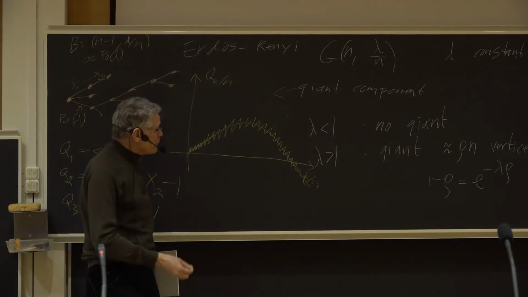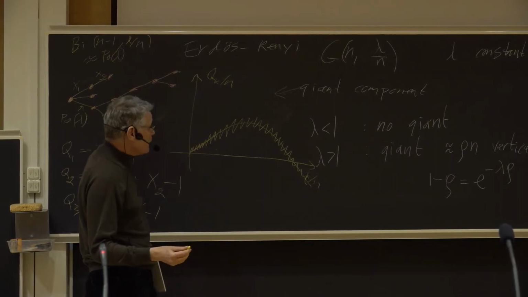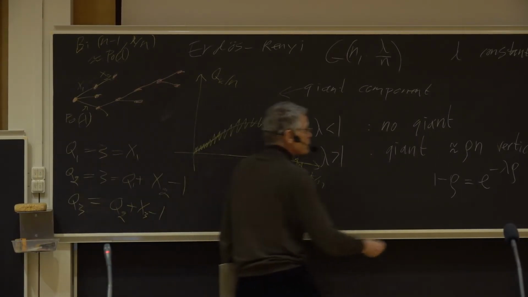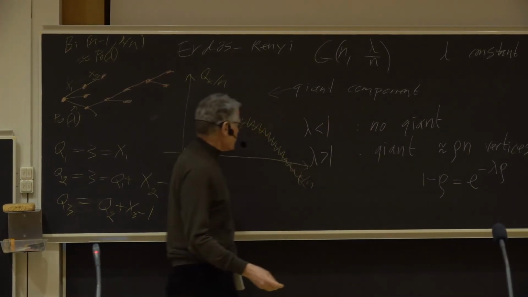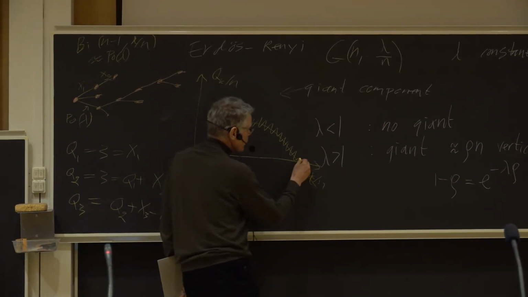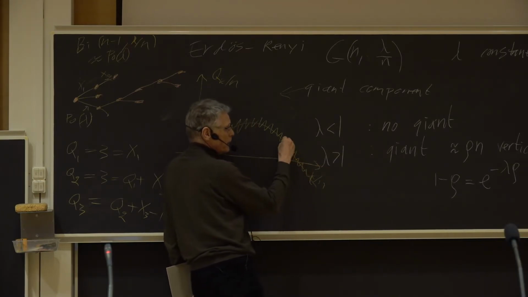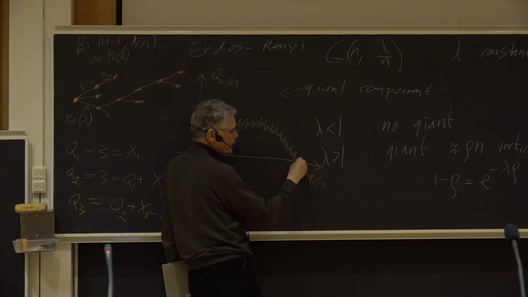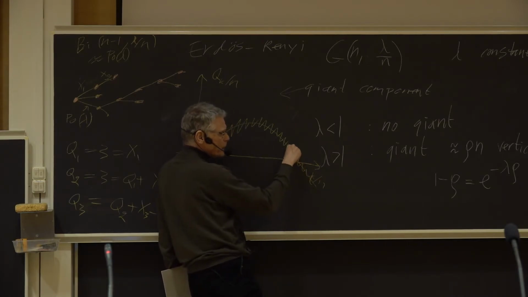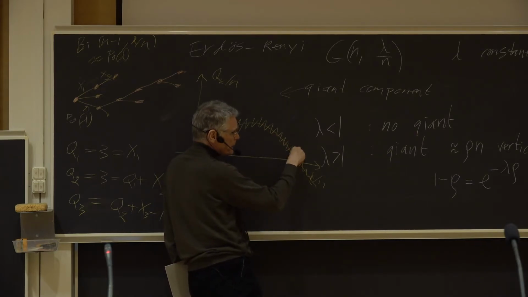One conclusion we can draw here: I said this is roughly how big it is, but let's see a second-order thing. The size here is determined by the precise point where we hit the axis, where we hit 0. So here we have roughly a linear part with an essentially deterministic point, but we actually have some random fluctuations which are a Brownian motion, which means they are like normal variables.